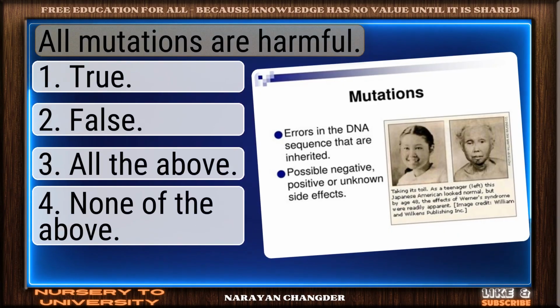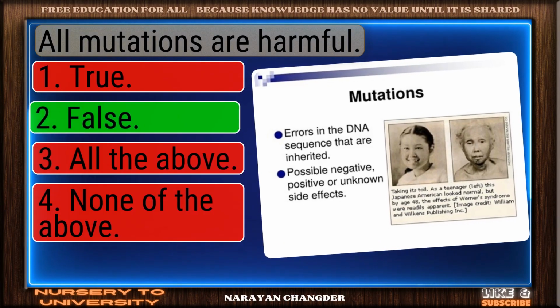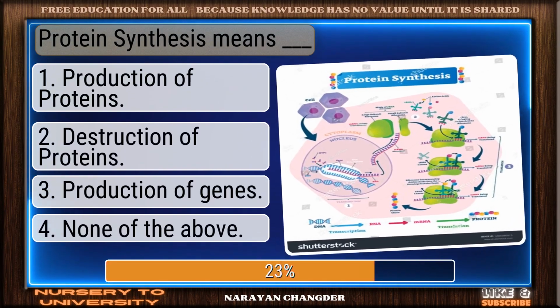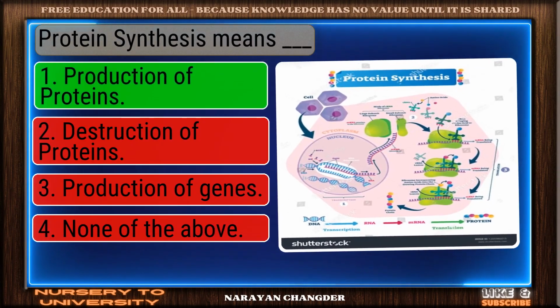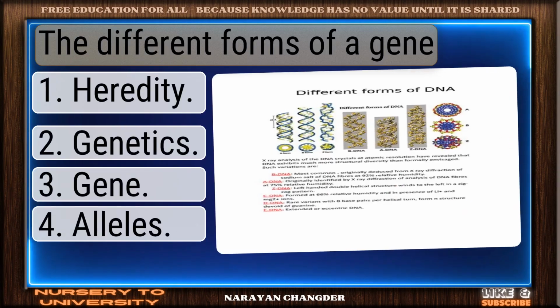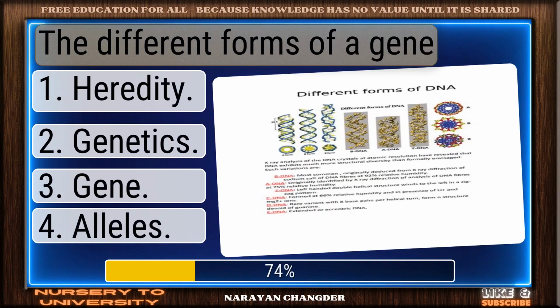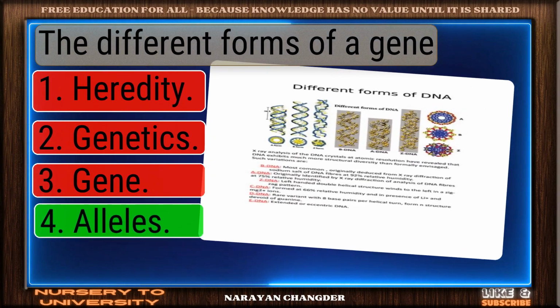All mutations are harmful. Nicely done. False is solid. Protein synthesis means dash. Perfect. Production of proteins is the one. The different forms of a gene. Strong choice. Alleles is right.